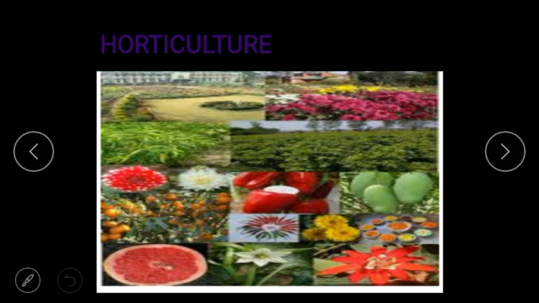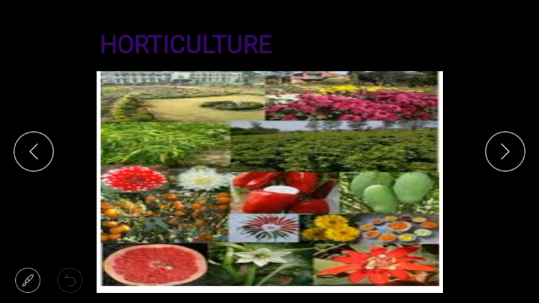Fruits like apples, pineapples, lychee. Then vegetables, cabbage, potato, peas, all are grown. Flowers like jasmine, gladiolus, tuberose, marigold. These are the different types of flowers grown in India. So cultivation of flowers, fruits and vegetables is said to be horticulture.